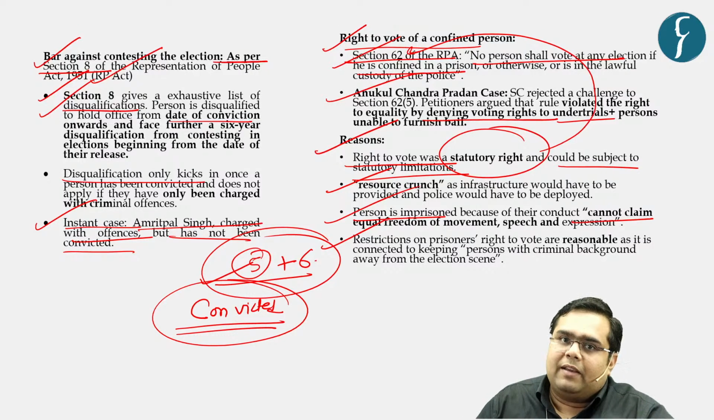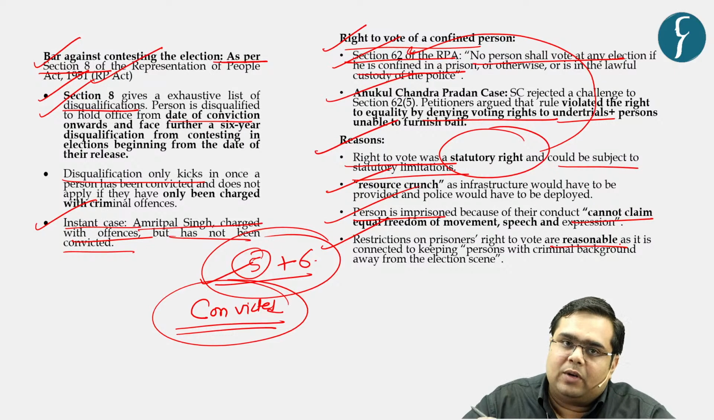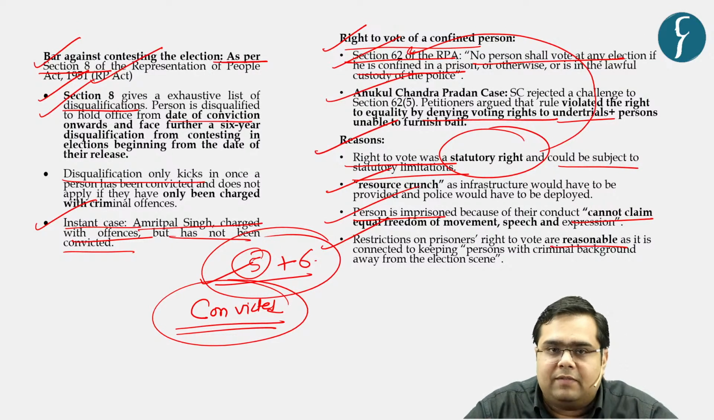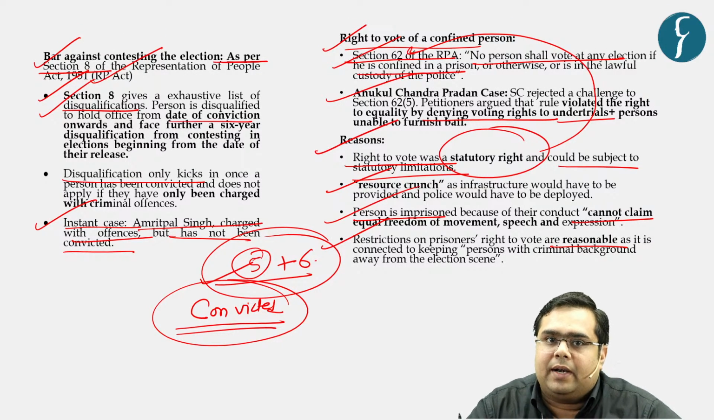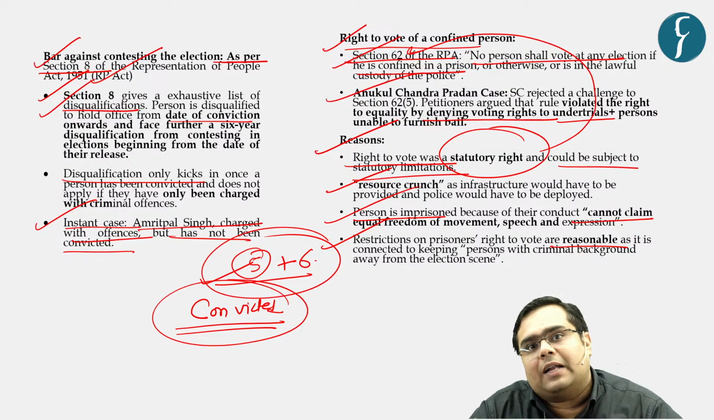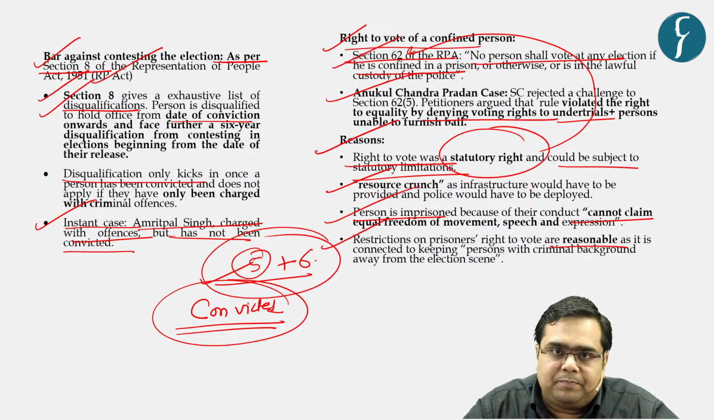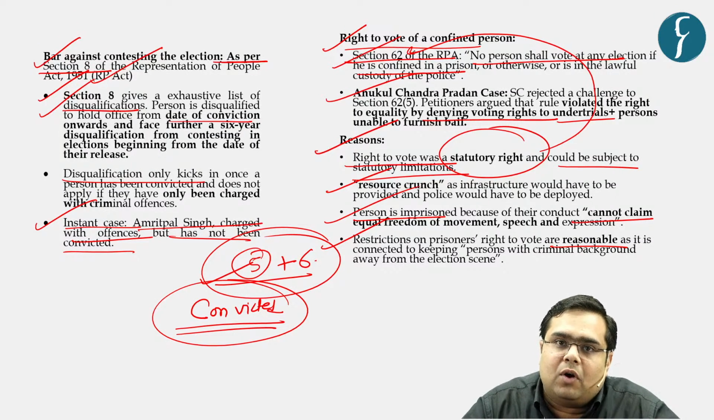Then the third argument, a very logical argument given by the court, was that the restriction on the right to vote is reasonable. The right to restrict a prisoner from voting is very reasonable. Why? Because the conduct of free and fair elections is more important than protecting the individual right. The conduct of free and fair elections is a part of the basic structure of the constitution. And what are the chances that if a convicted person goes to a particular place, he is again creating a law and order problem for the locals, intimidating them to vote for a particular party and so on and so forth.